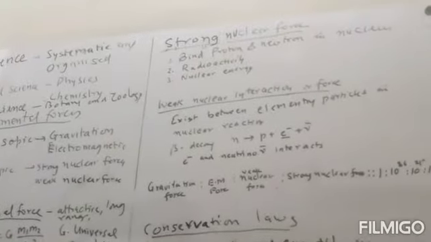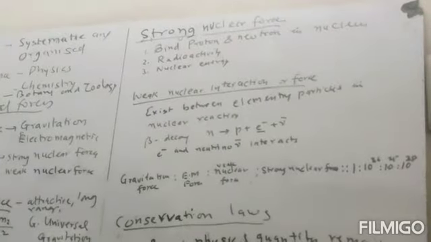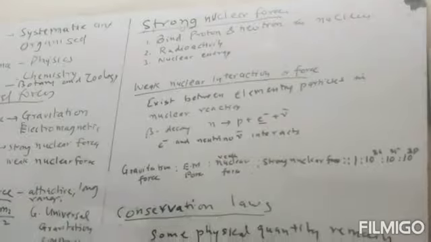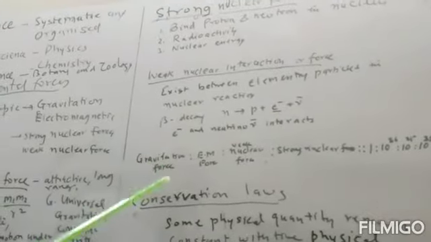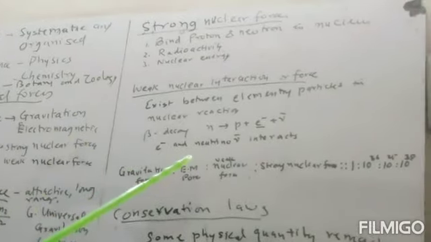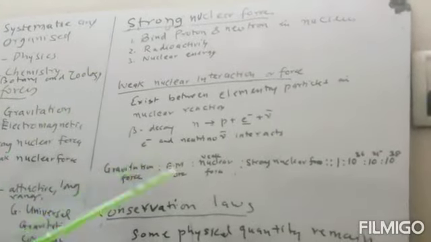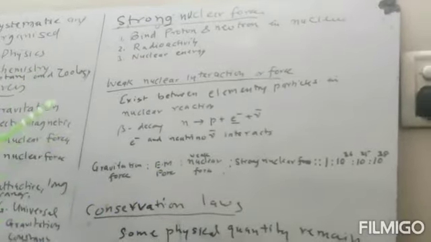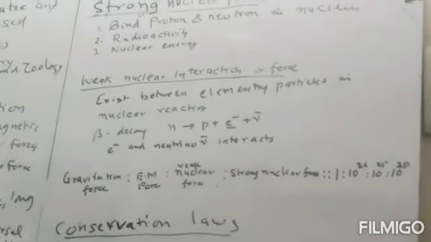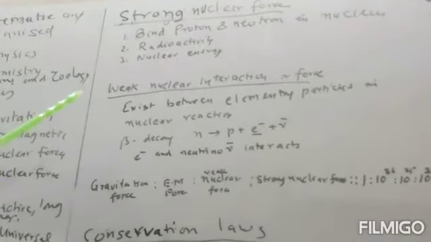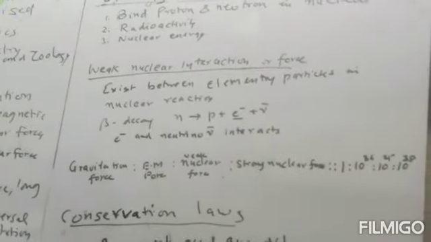Now third type of force is strong nuclear force. This is under the head of microscopic because these forces are in the nucleus only, and the size of nucleus is 10 raised to minus 14 meter. So this is a very short range force. Outside the nucleus, these forces are equal to 0. Means the strong nuclear force is only in the nucleus and its range is of minimum, that is 10 raised to minus 14 meter.